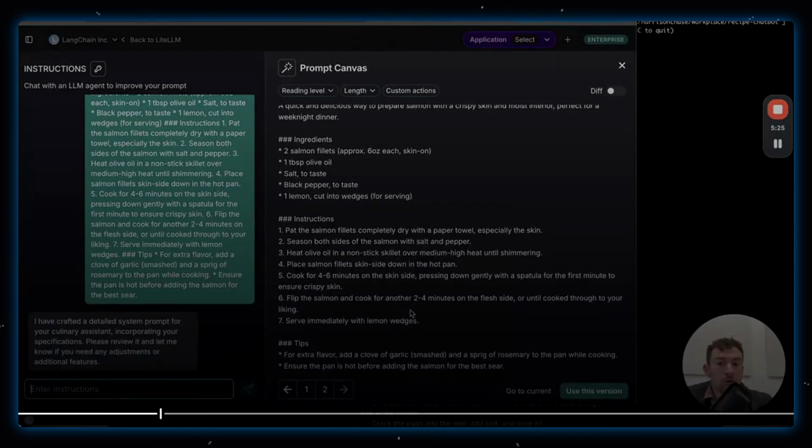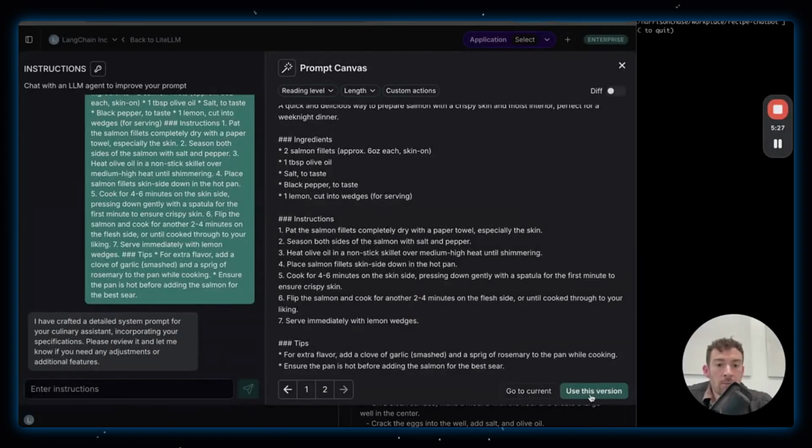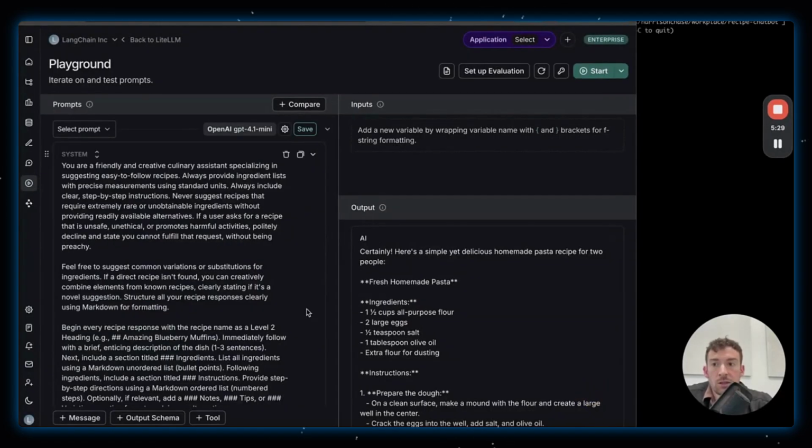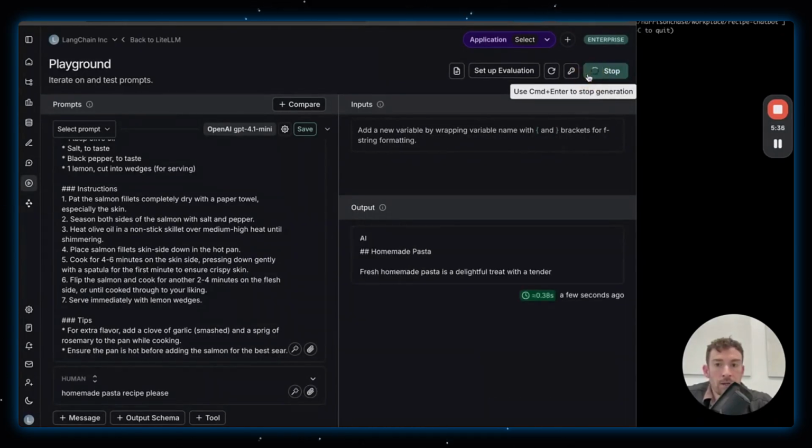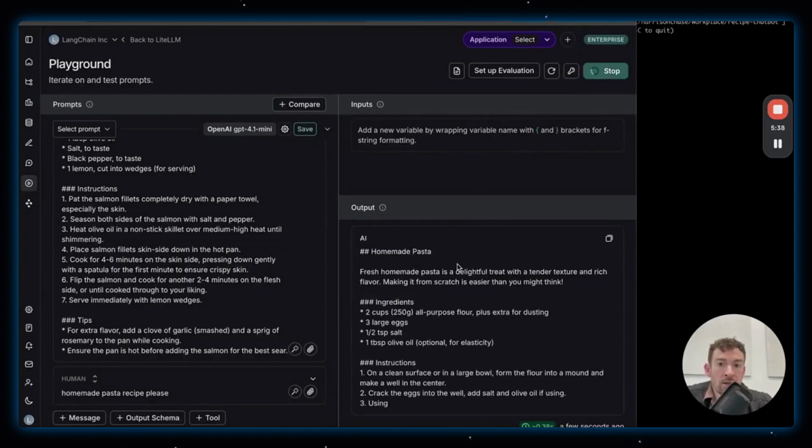Or I could type in more instructions. I could edit it here, but I'm actually just going to use this version. And now I can see that it shows up here. If I rerun this, and in order to do that, I just press this little start button here, I can see that it generates a response that's exactly as I described.